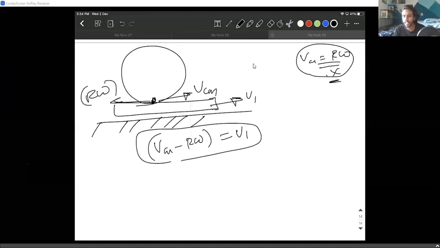We will look at these kinds of problems later for sure, but not right now. But keep in mind that just because it is pure rolling, it doesn't mean VCM equals R omega. You need to understand why I'm saying this. VCM equals R omega only when the ground is not moving and the body is in pure rolling.